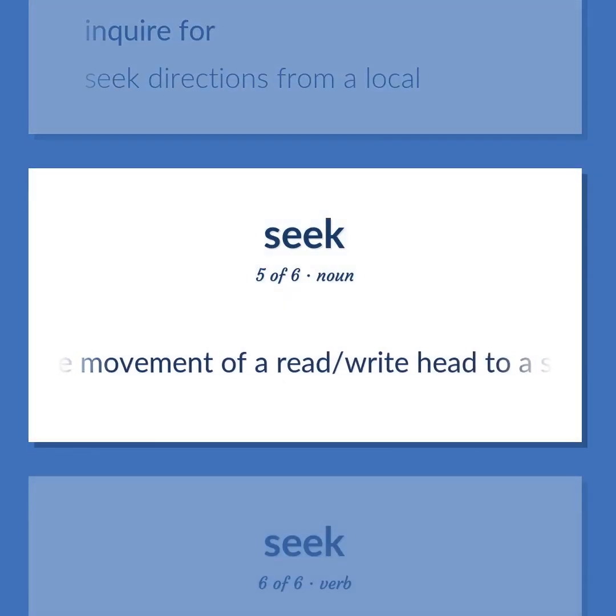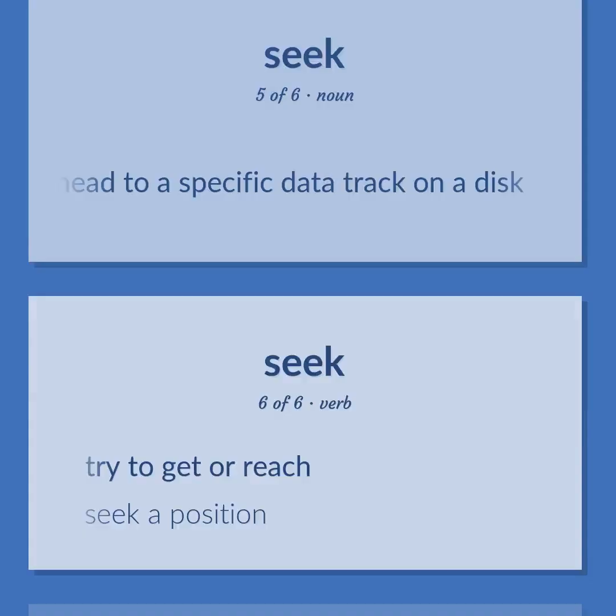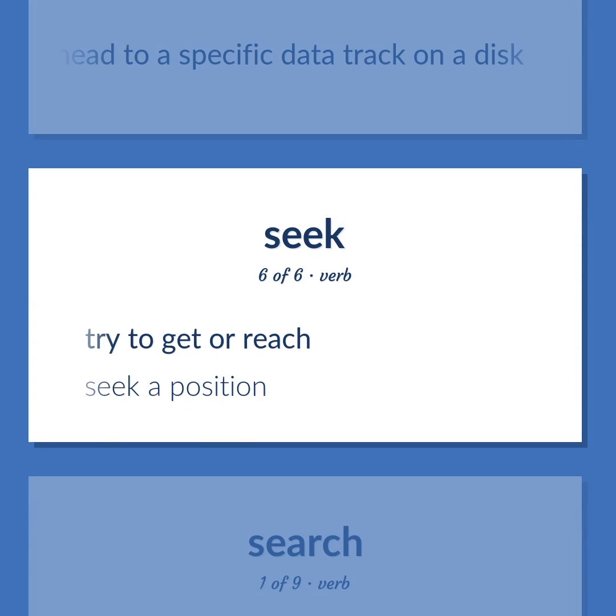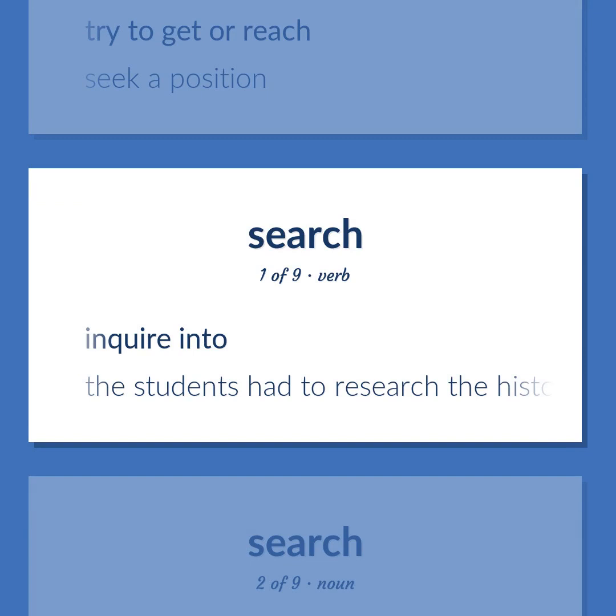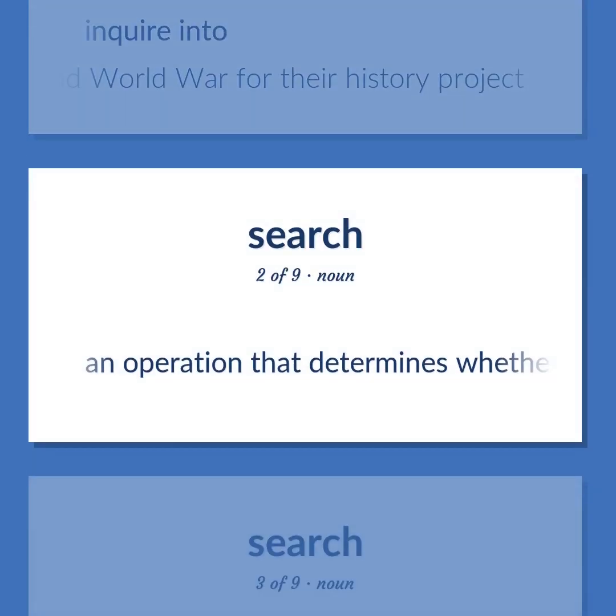The movement of a read/write head to a specific data track on a disk. Try to get or reach. Seek a position. Inquire into. The students had to research the history of the Second World War for their history project. An operation that determines whether one or more of a set of items has a specified property.